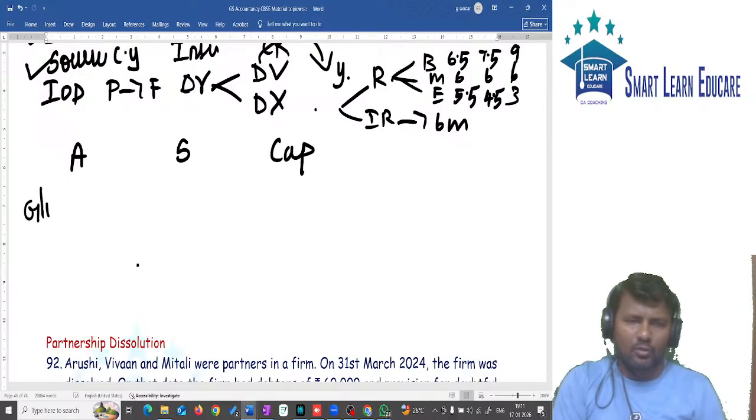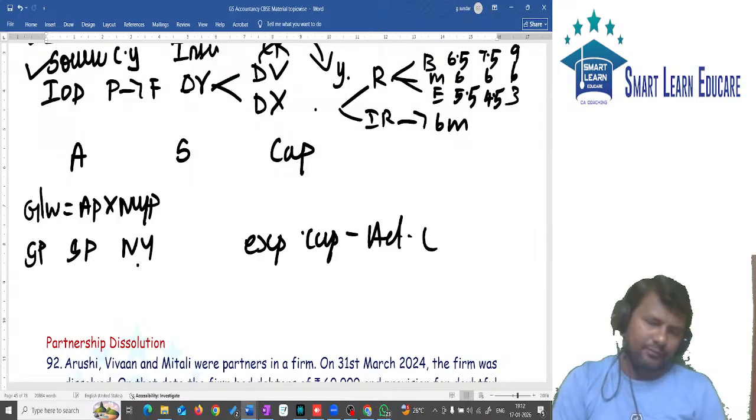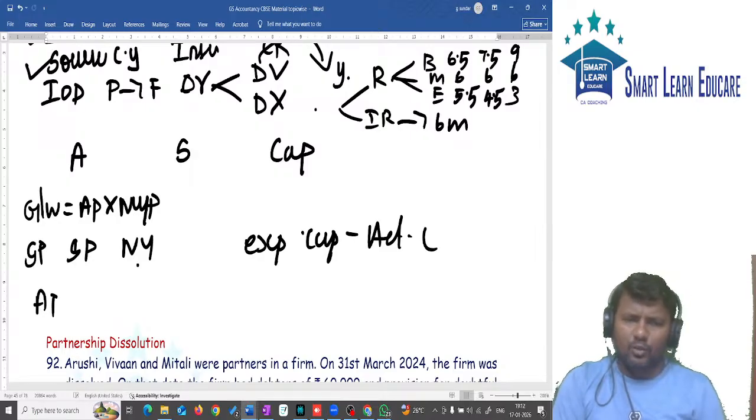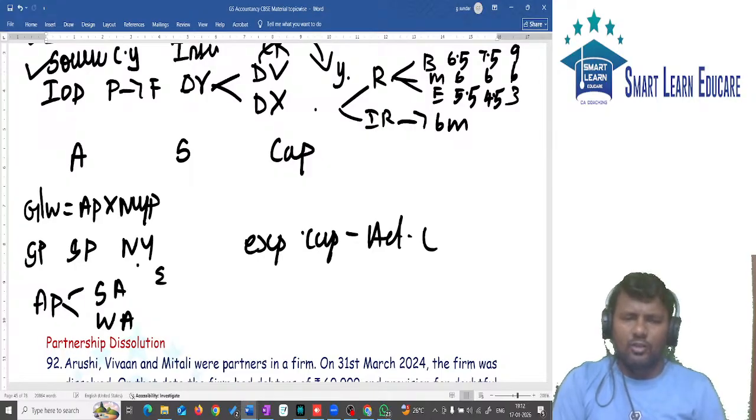Goodwill oda formula: goodwill is equal to average profit into number of years of purchase. Super profit method la goodwill is equal to super profit into number of years of purchase. Capitalization method la expected capital minus actual capital will give you goodwill. What is average profit? Two types of average: one is simple average, another one is weighted average. Simple average oda formula sigma x by n, weighted average oda formula sigma xw divided by sigma w.